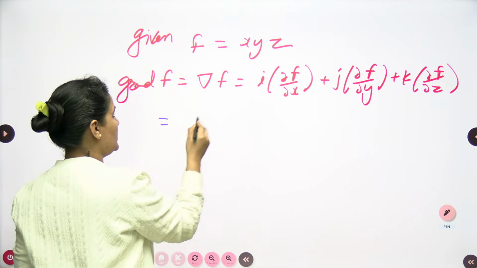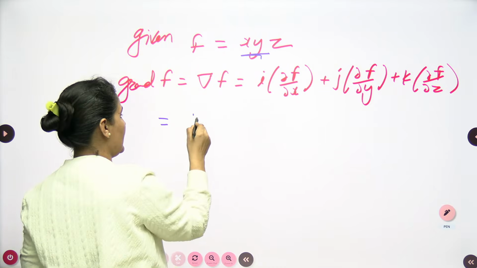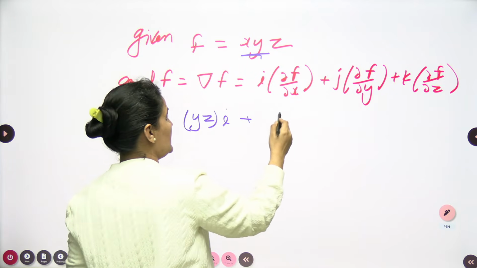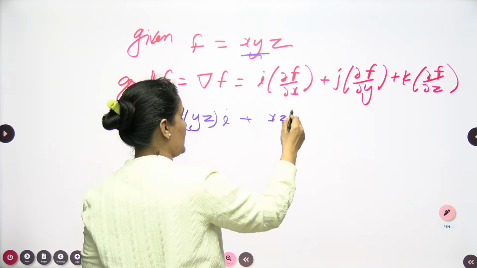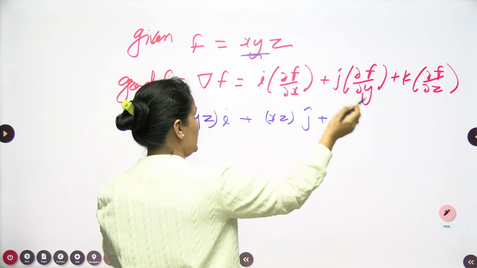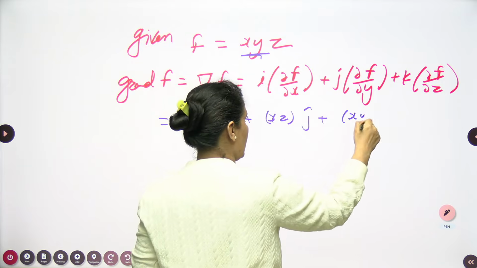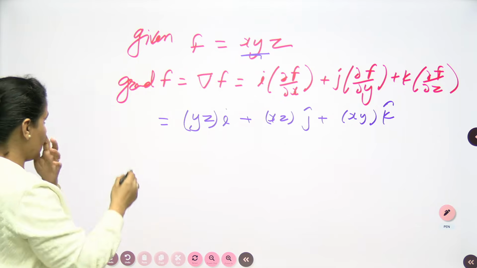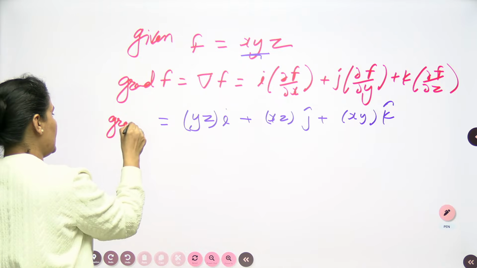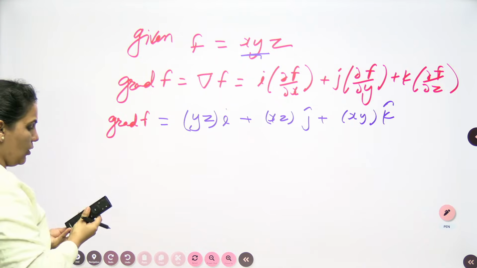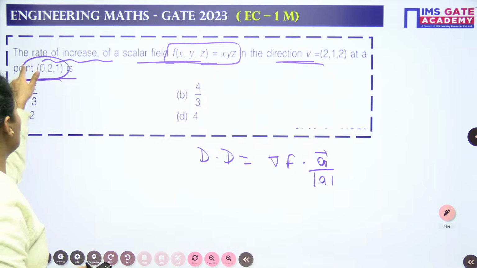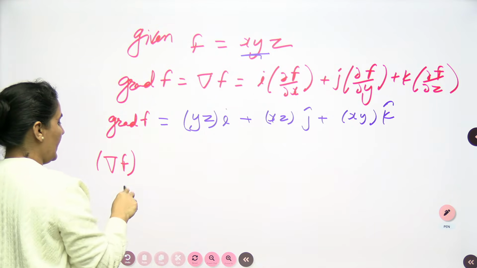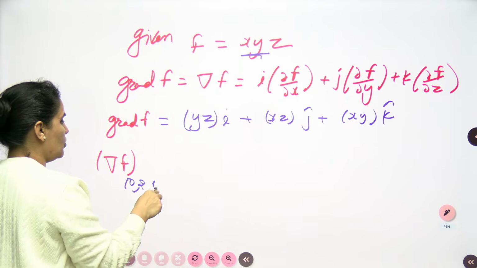With respect to x, it will be yz, so I can write yz i cap. Next, with respect to y, this is xz j cap. With respect to z, this is xy k cap. We have the function xyz, so this is the gradient. As the point is given, the point is (0, 2, 1), so you can find the value of this gradient at the point (0, 2, 1).